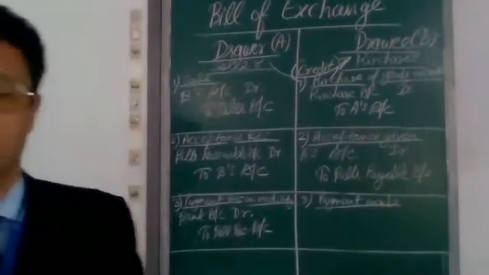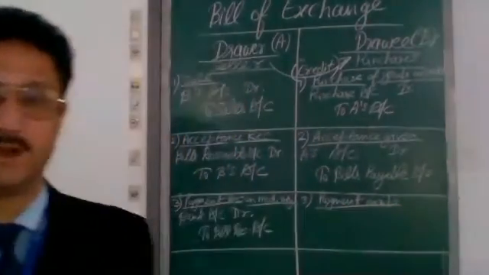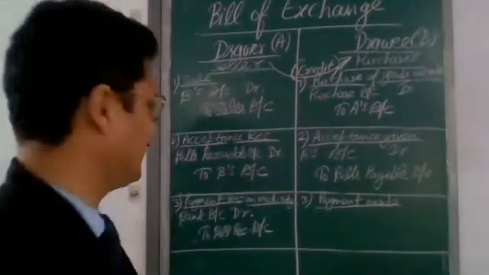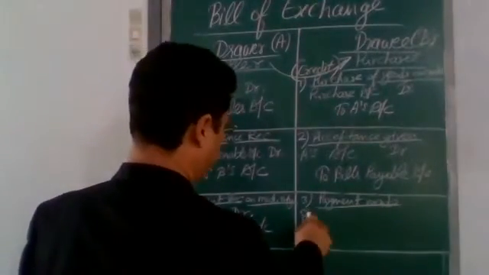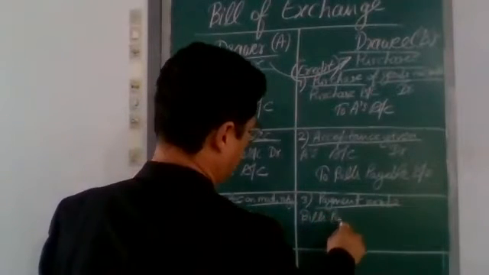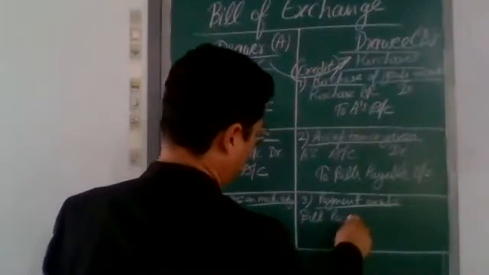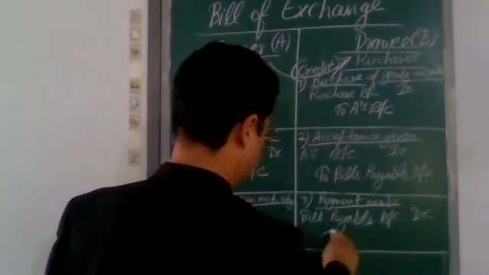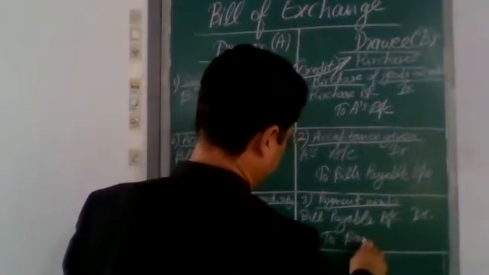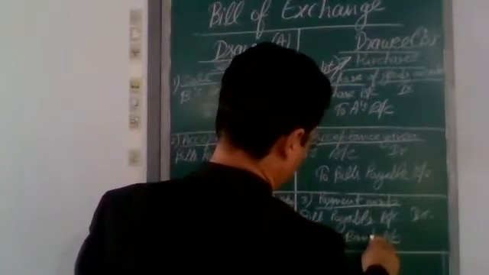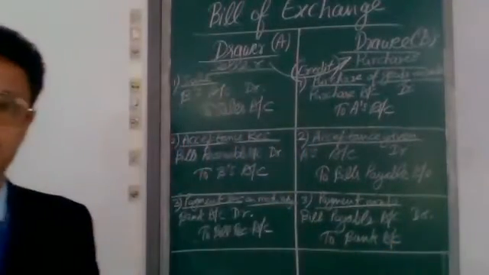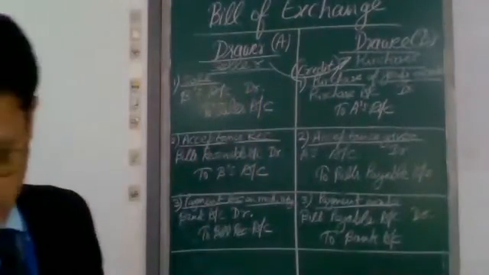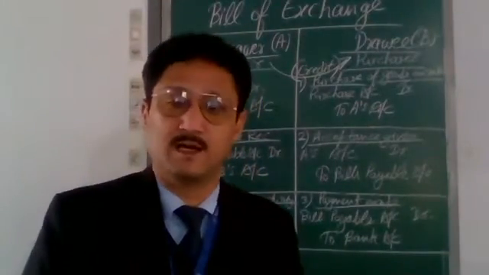And last is payment made. Payment made by B, the drawing, on maturity. That will be bills payable account debit to bank account.